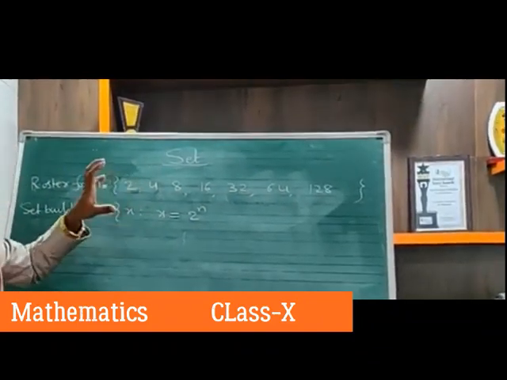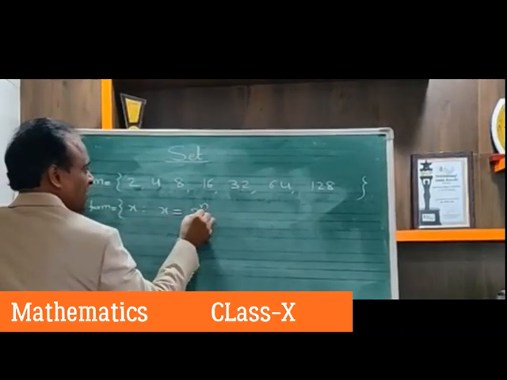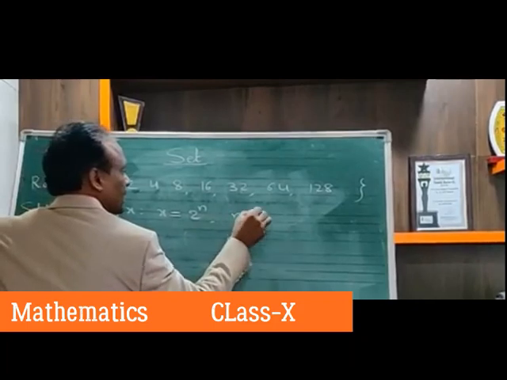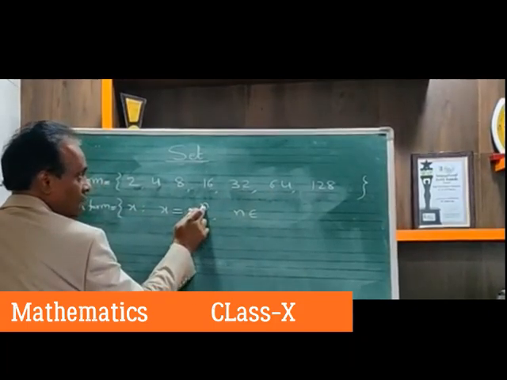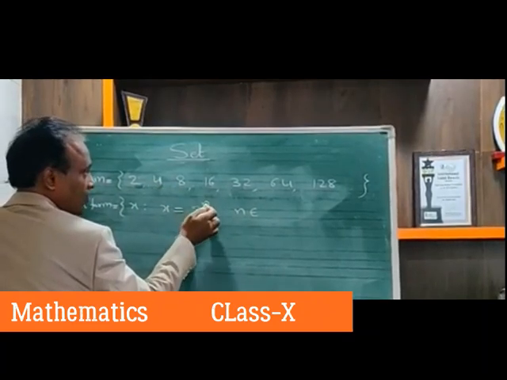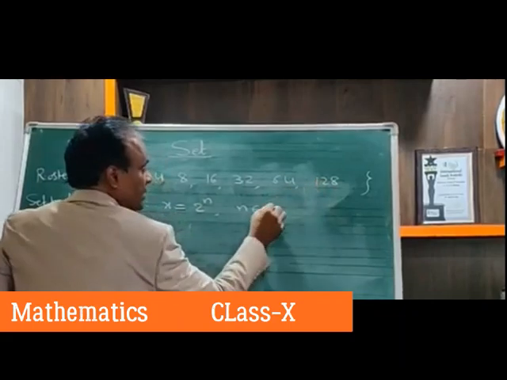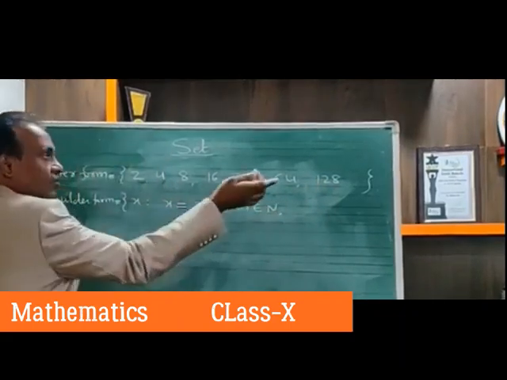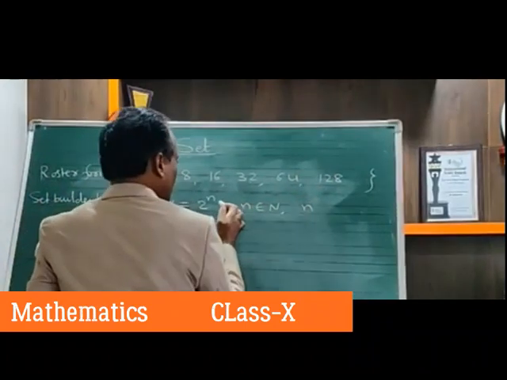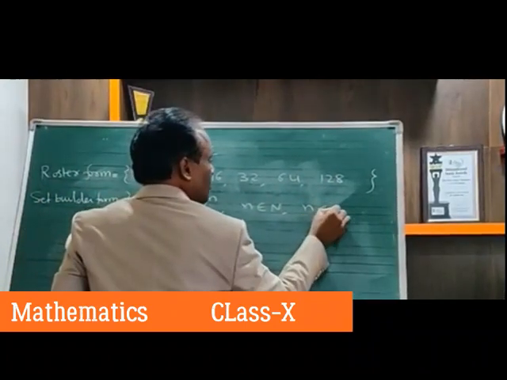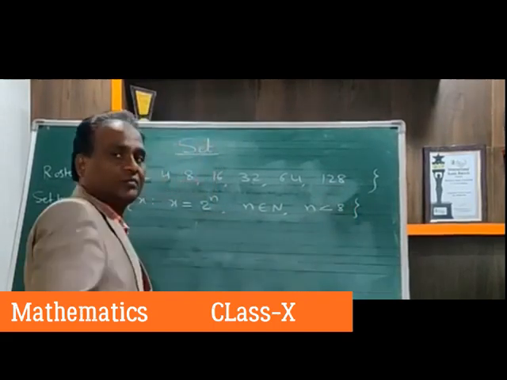One definite formula, so a definite connection, so that n starts from what? 1, 2, 3, 4, 5, 6, 7. If you take 7, we are getting 128. So n is a natural number: 1, 2, 3, 4, 5, up to 7 only. So this n is up to 7 only. Say n less than 8, for example.